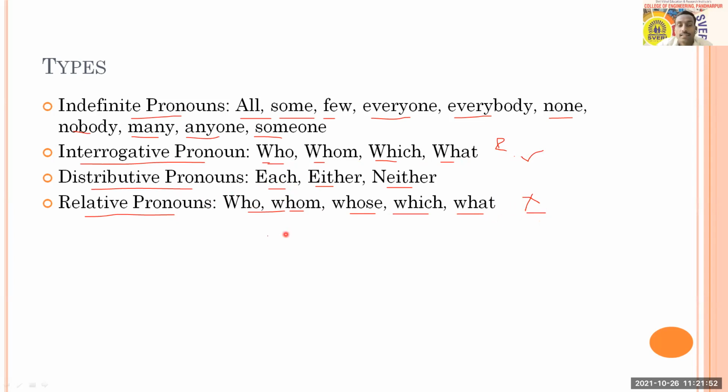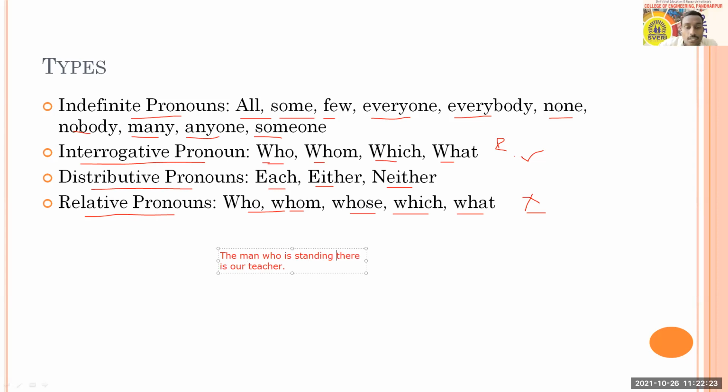Here I would like to give one example: the man who is standing there is our teacher.